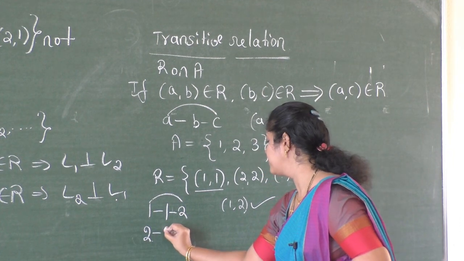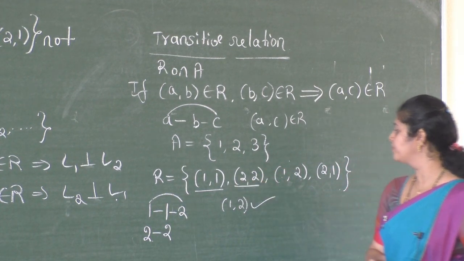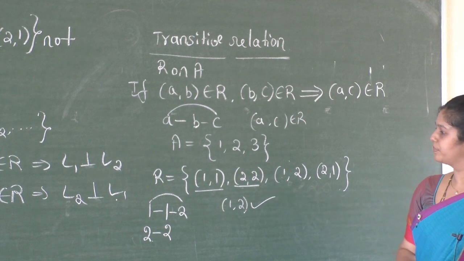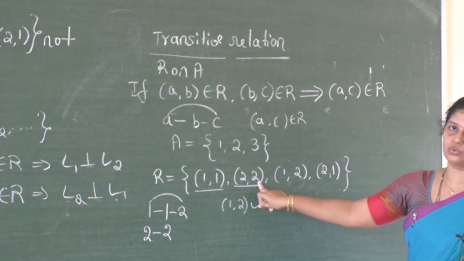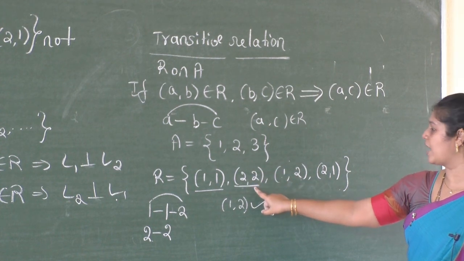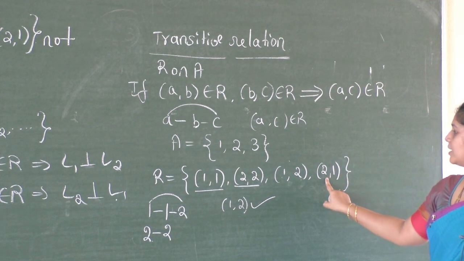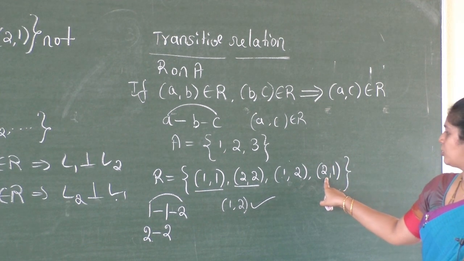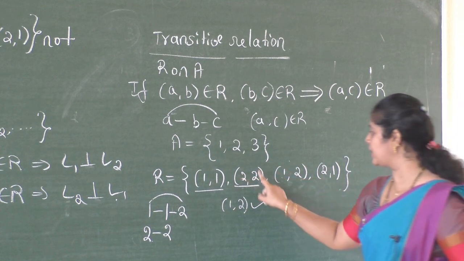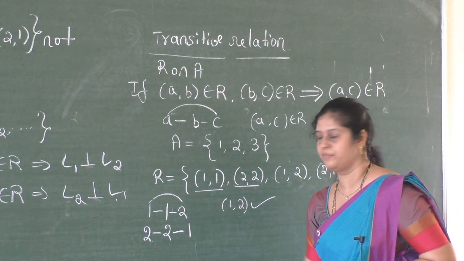2 is related to 2. Now taking this ordered pair (2, 2), 2 is related to 2. Here the second element is 2, so you have to search for another ordered pair with the first element 2. Only one ordered pair starts with 2, therefore 2 is related to 2, and 2 is related to 1.